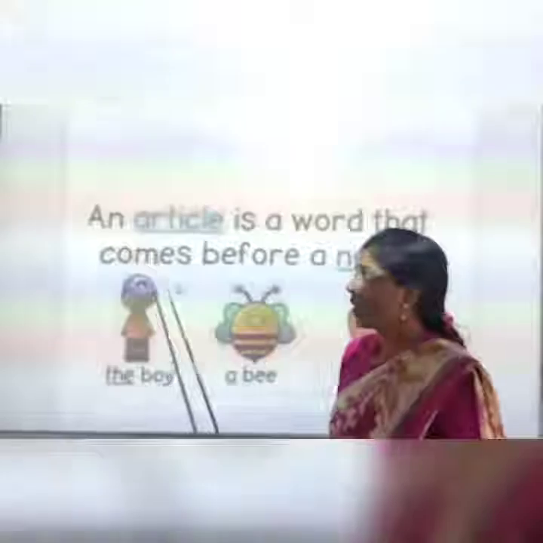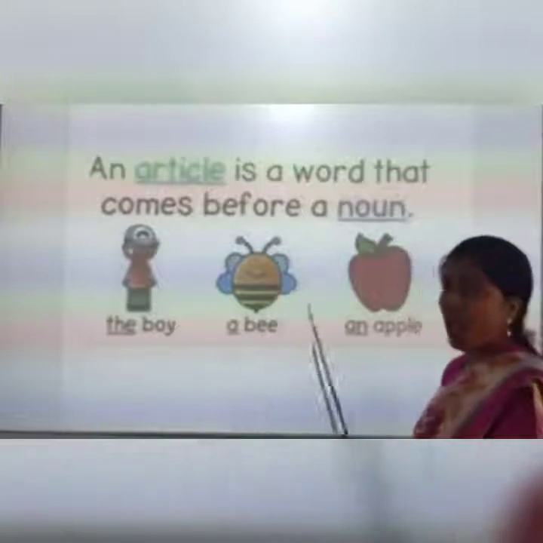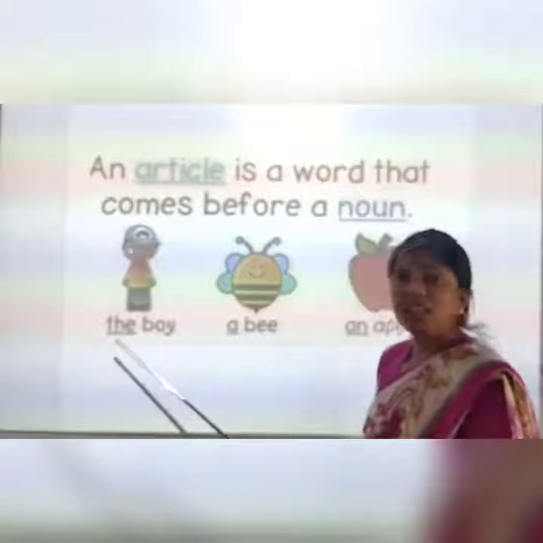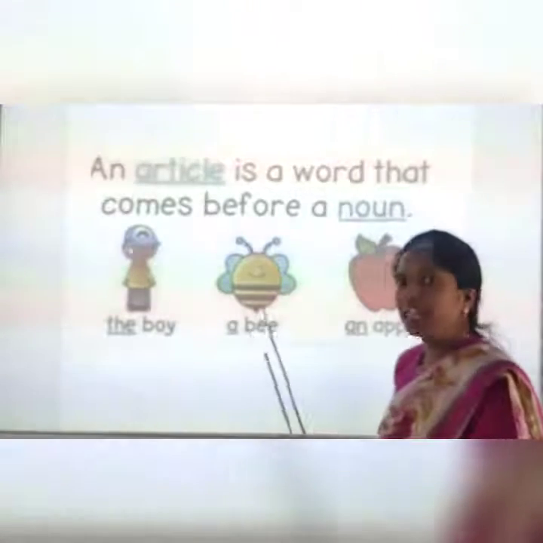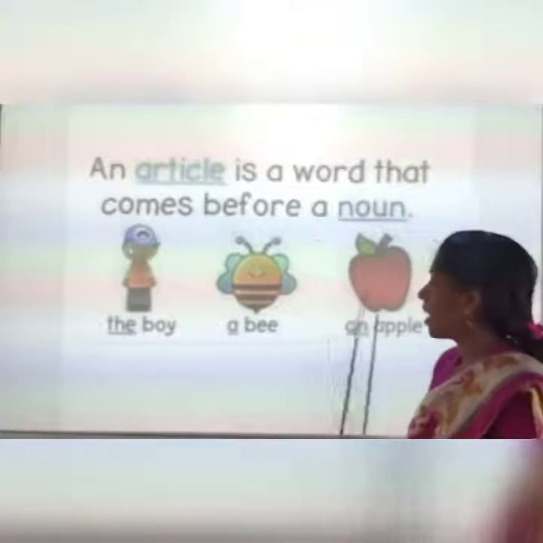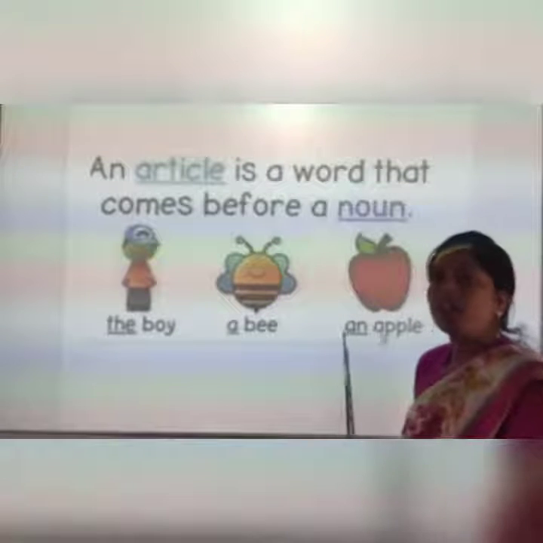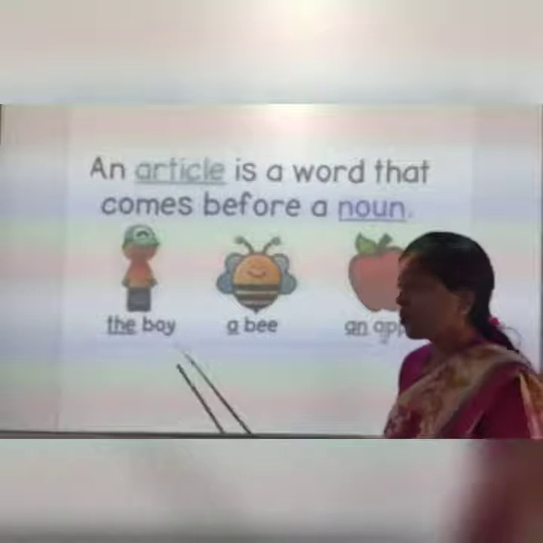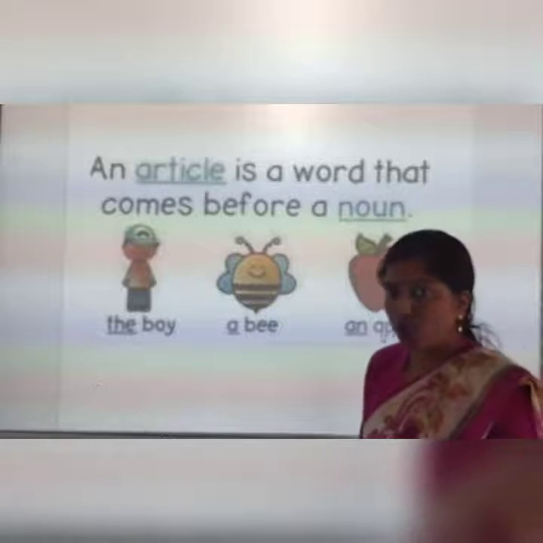For example, you just see: the boy, a bee, an apple. See here, boy is a noun and the underlined word the is an article. Here, bee is a noun and the underlined word a is an article. An apple. Here, apple is a noun and the word an is an article. So, the words we use before a noun are called articles. It is clear to you?